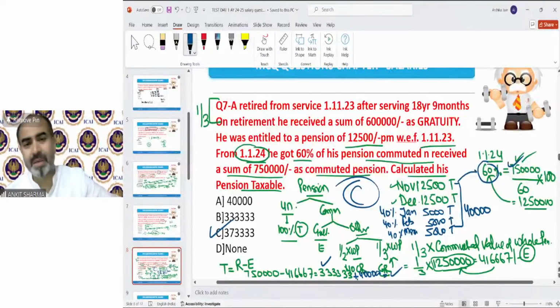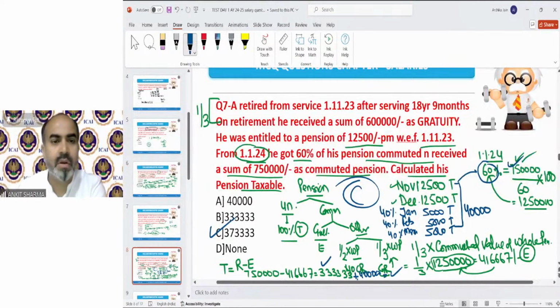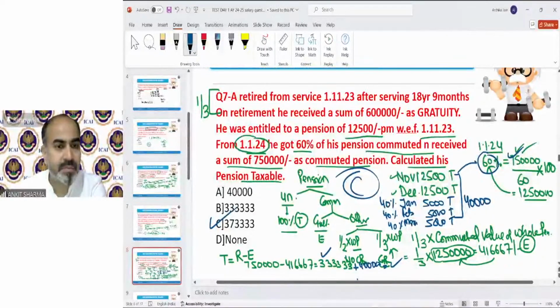And let me tell you, in the examination, this kind of pension question is always asked. Okay. Now moving on to question number 8.